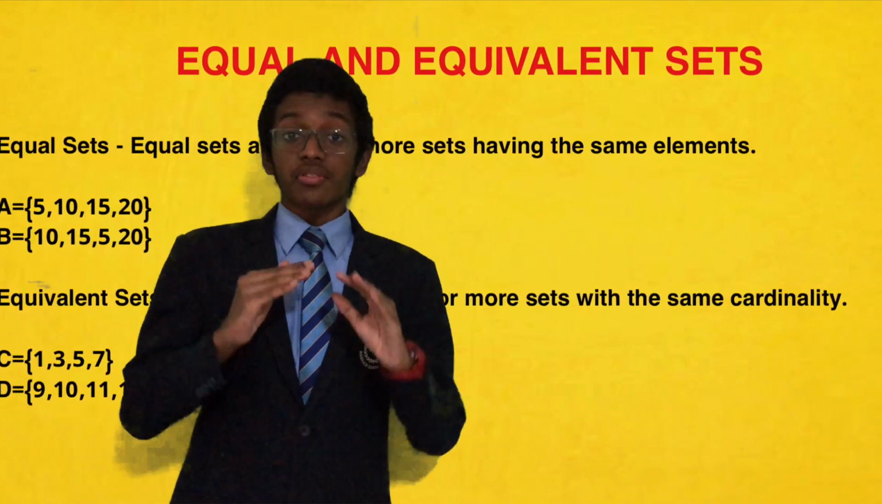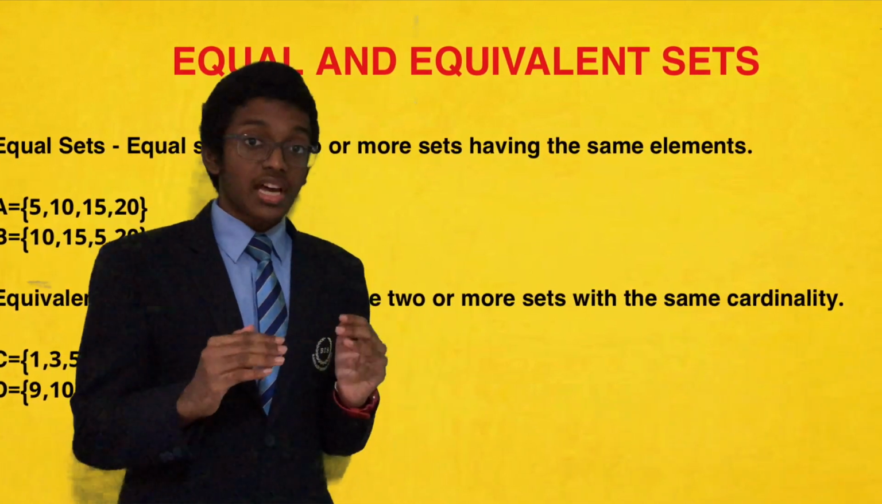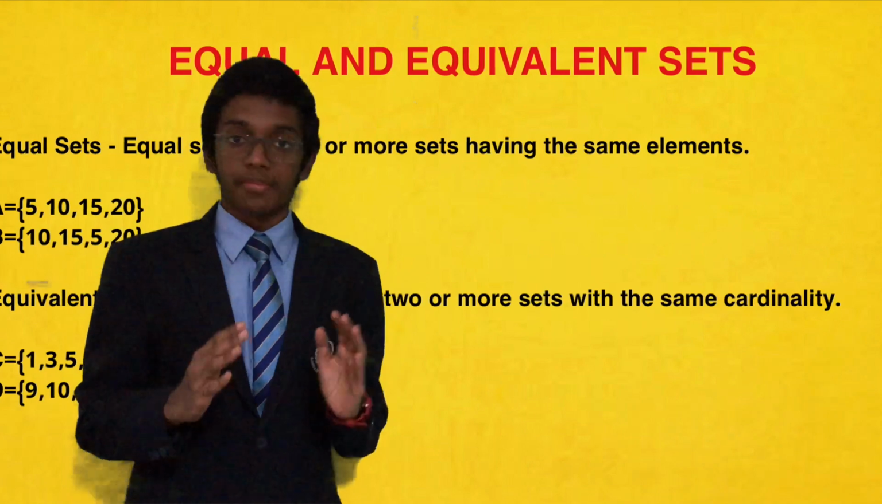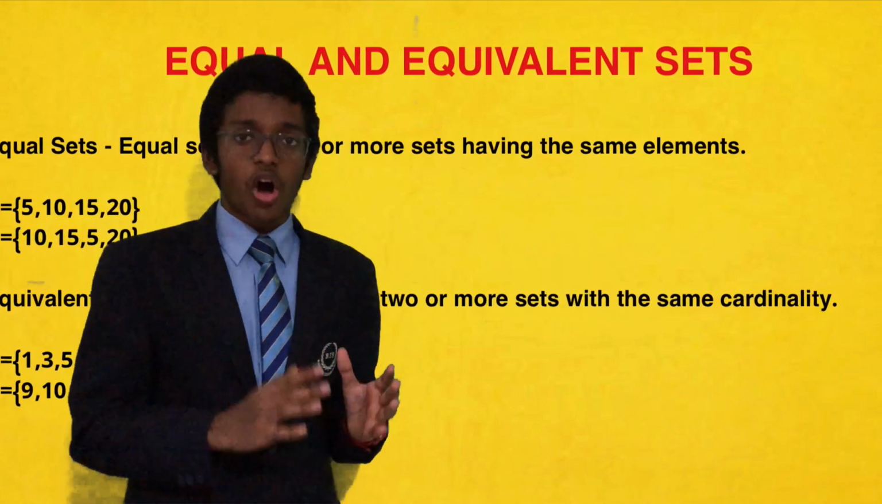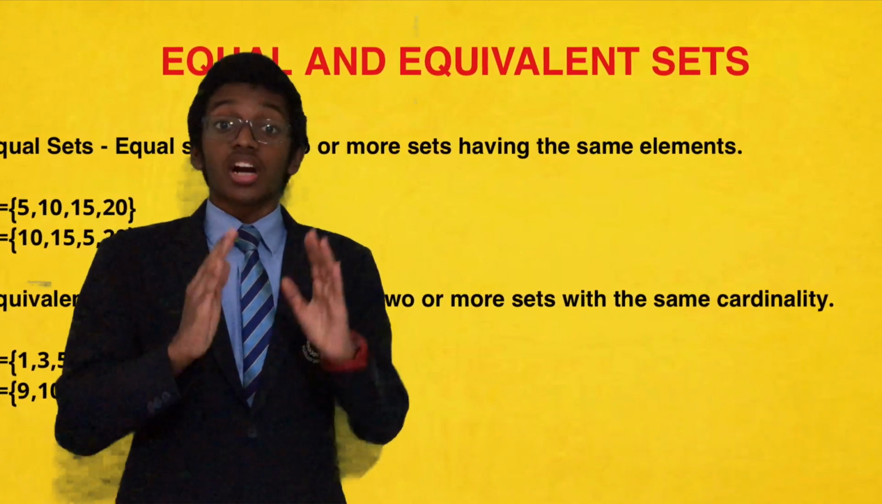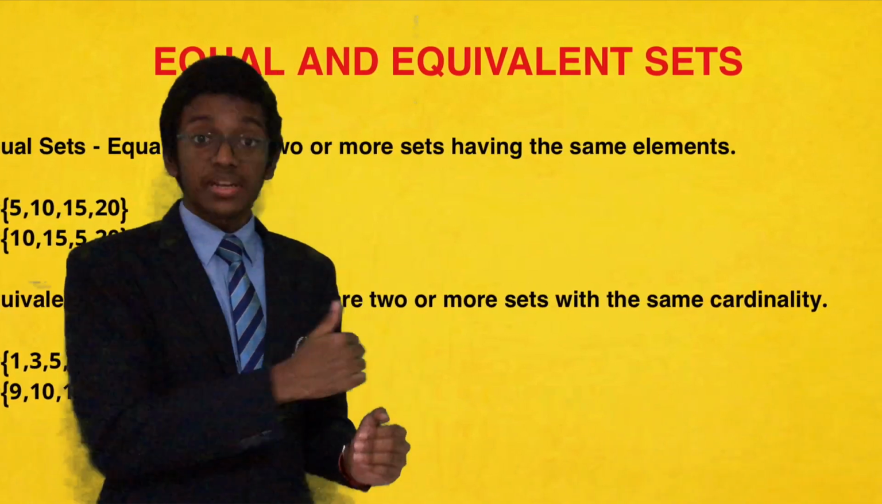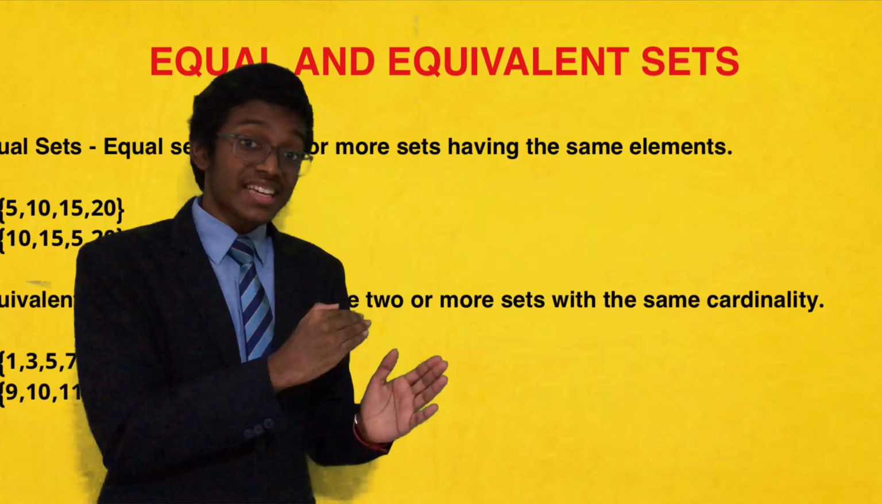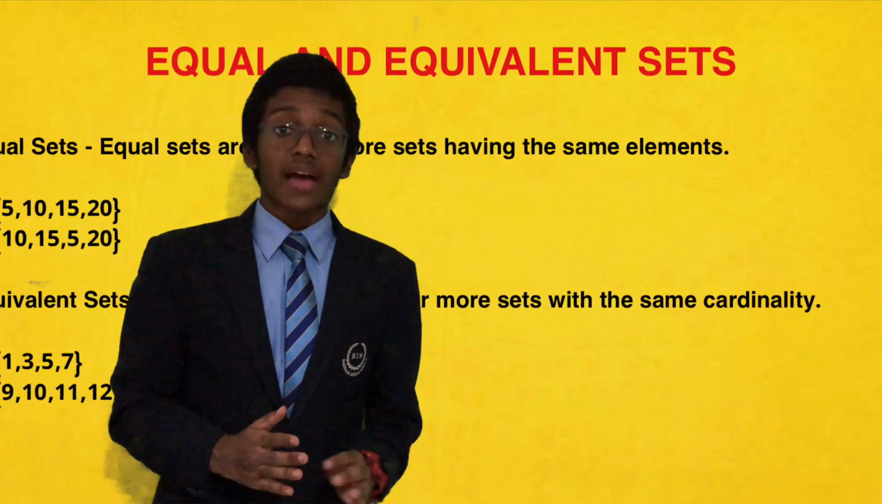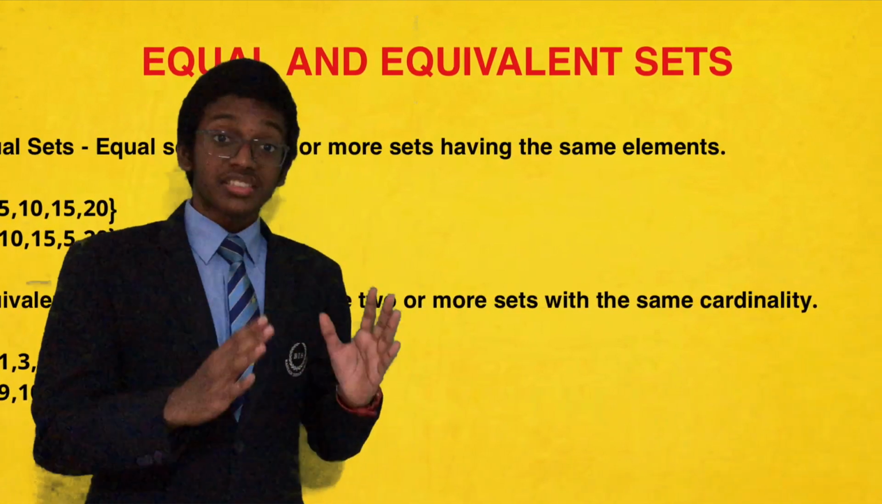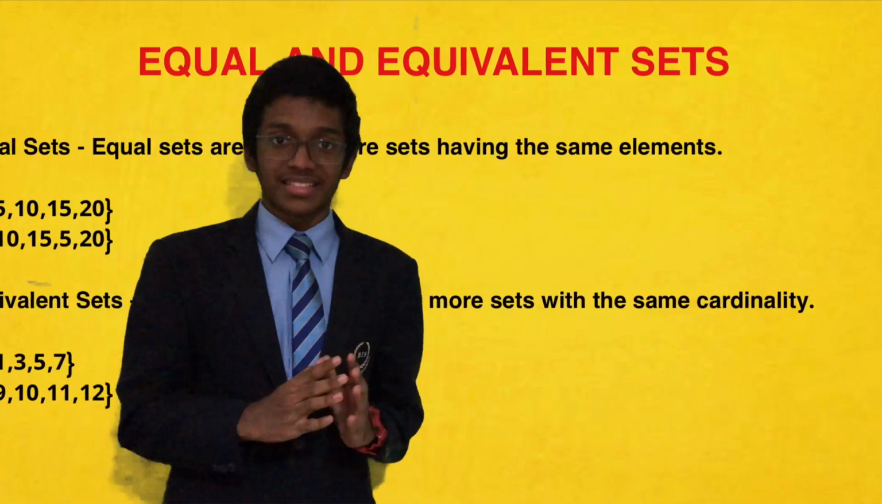Moving forward to equivalent sets. These are sets wherein the number of elements is the same, though the values of the elements need not be. That is, the cardinality, as described in mathematics, is the exact same, like in the given example wherein set C and set D both have 4 elements each. Thus, they are called equivalent sets.